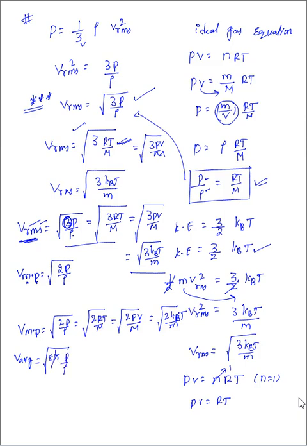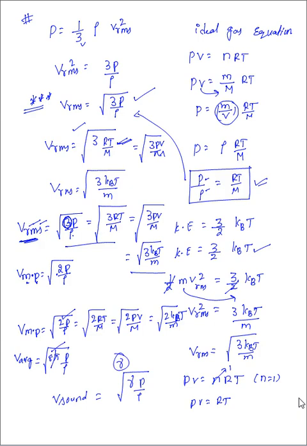Similarly, if you want to check the velocity of sound, what will we get here? Under root gamma P by rho. In RMS we will get 3, in this one we will get 2, next most probable we will get as 2, and average we will get like 8 by pi. Next, for the velocity of sound, the same coefficient will be gamma here.